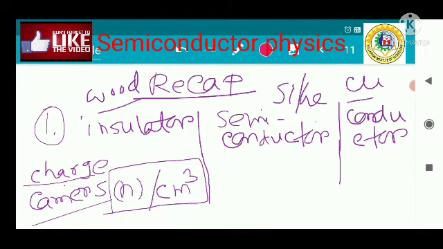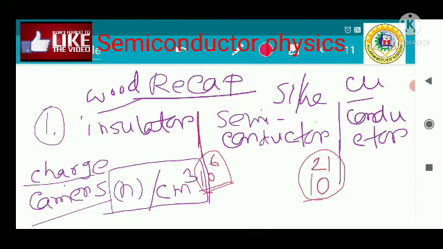Now in the case of the insulator, the maximum number of charge carriers is 10 to the power 6. It is not possible in the insulator to provide any amount of energy that can provide current through the insulator, but you can say that this is the boundary, the lowest charge carrier concentration that can reside inside the semiconductor, and the highest is 10 to the power 21. Now this range of charge carriers inside the semiconductor is very high.